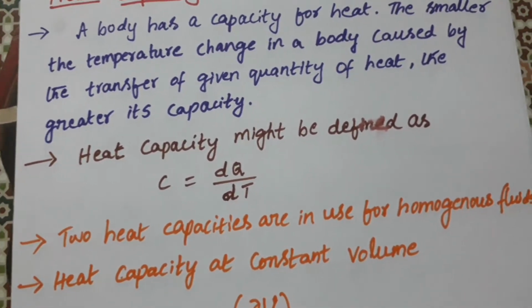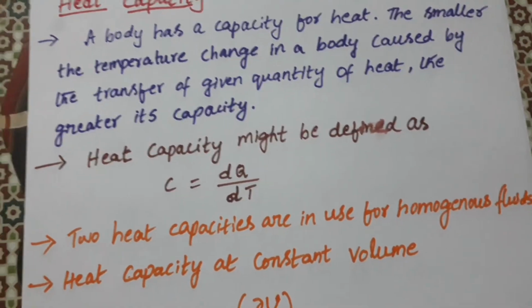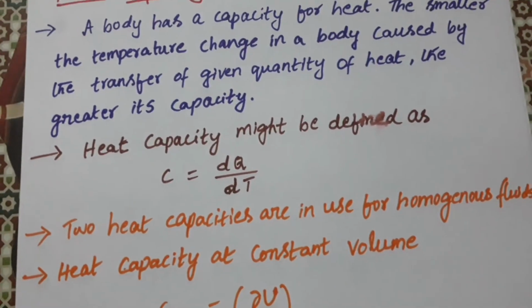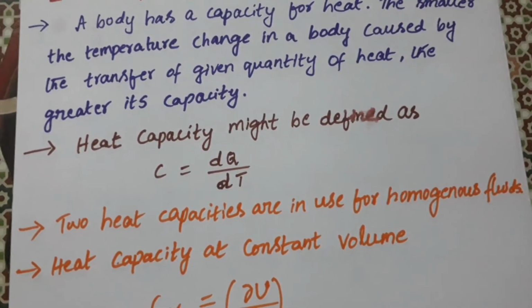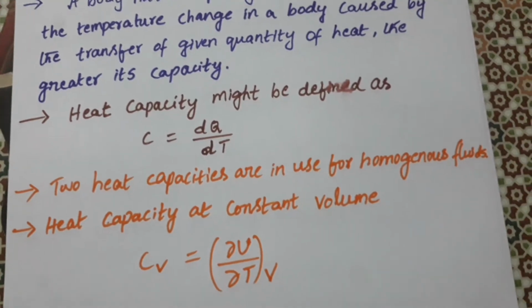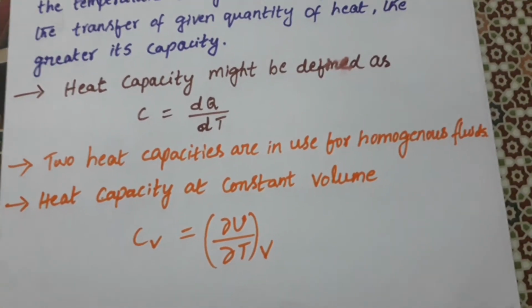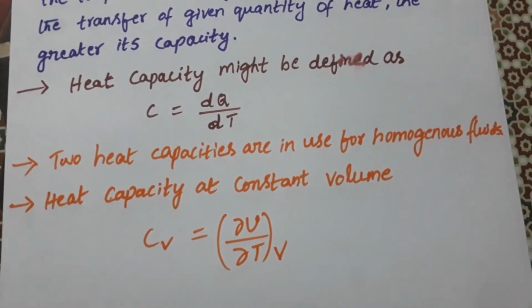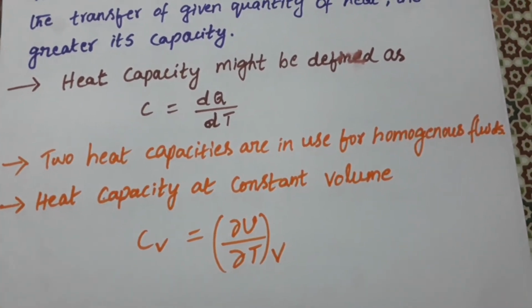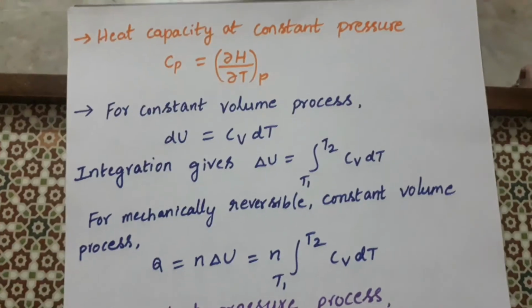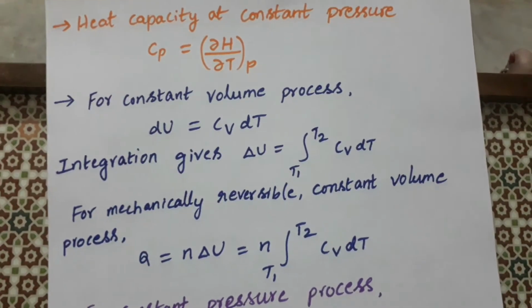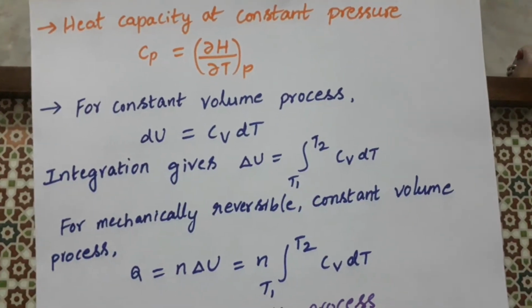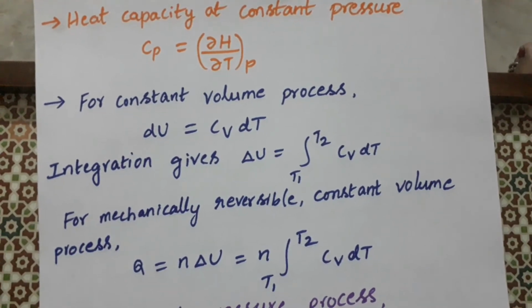The ratio of heat transferred to the temperature change is represented as heat capacity. We can use two heat capacities for homogeneous fluids. One is the heat capacity at constant volume, that is Cv equal to ∂U/∂T at constant volume. The other is the heat capacity at constant pressure, Cp equal to ∂H/∂T at constant pressure.